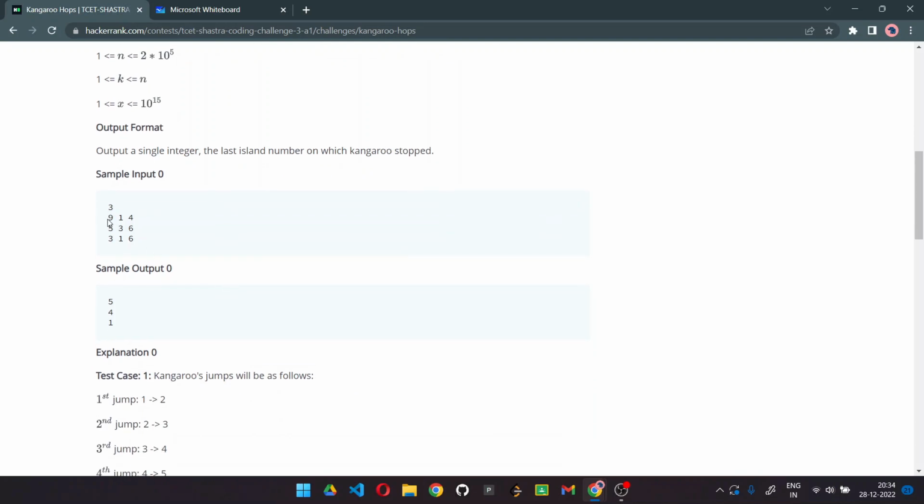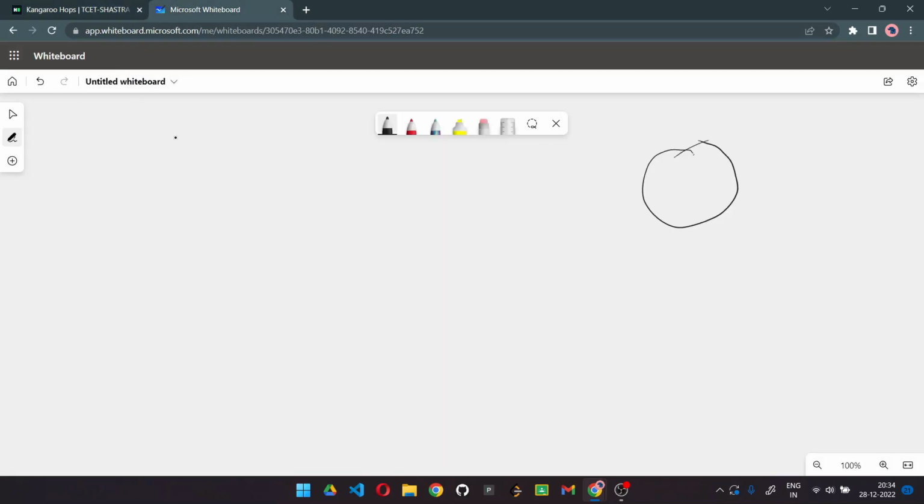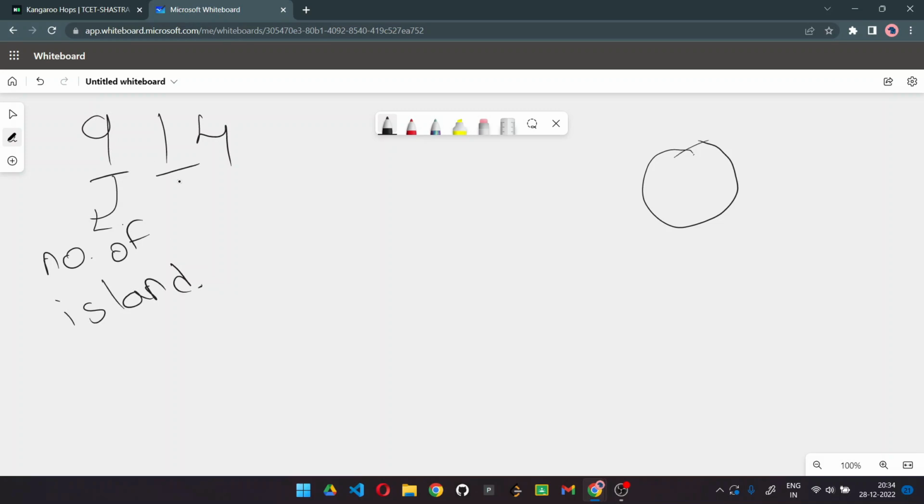First we have our test case as 9 1 4. Let's try to understand using this example. Here 9 represents the number of islands, 1 represents the initial position of the kangaroo, and 4 is the total number of jumps the kangaroo can make.